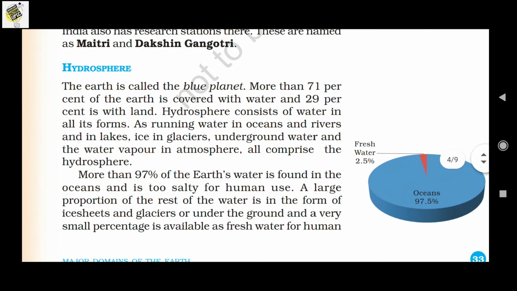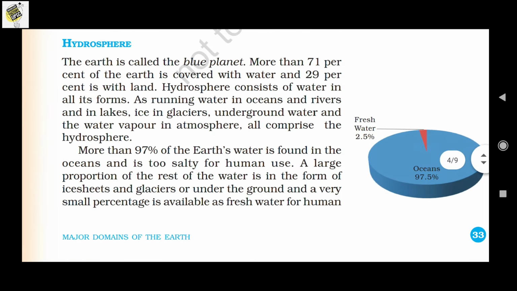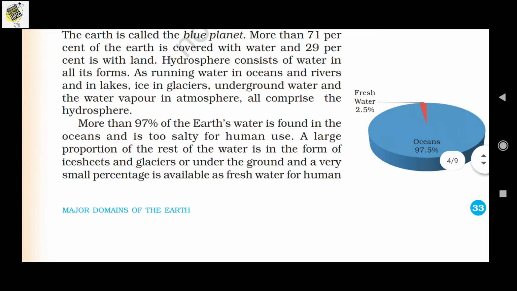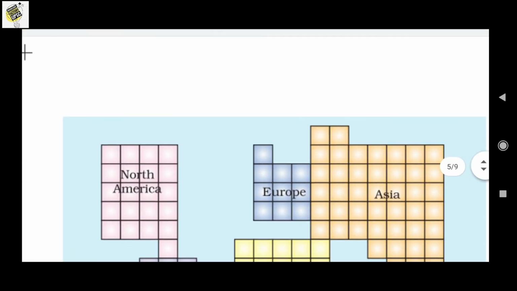So we can see from the pie diagram that there is 97% ocean water and only 2.5% fresh water that can be used. So by this diagram we can find how scarce our water is. So please don't waste your water and conserve water with care. Okay,